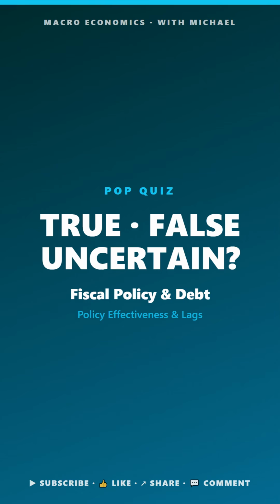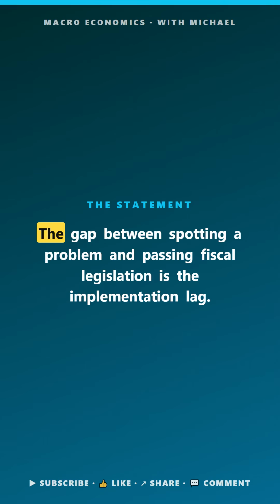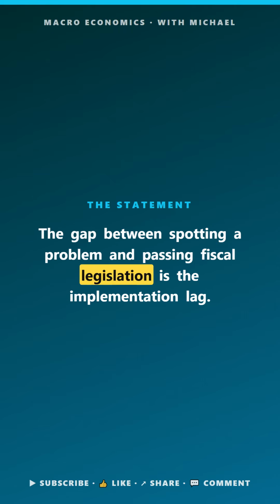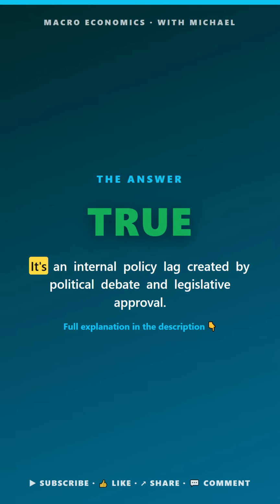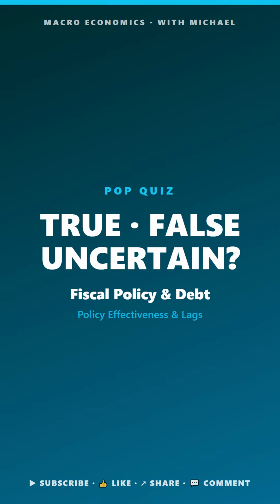Macro Pop Quiz. Fiscal policy and debt. True, false, or uncertain. The gap between spotting a problem and passing fiscal legislation is the implementation lag. The answer is true. It's an internal policy lag created by political debate and legislative process.